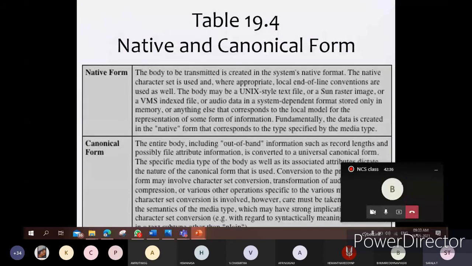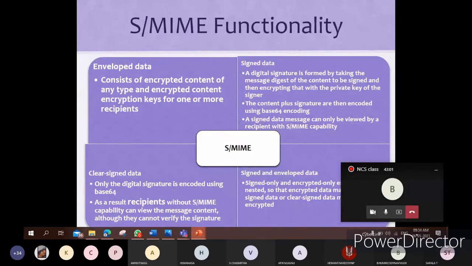Similarly, if we are representing video in the form of MPEG, then it is the actual standard format of transmission of data through mail. But if it is not in the MPEG format, then convert the data into the standard format, then transmit it. That is the actual representation or conversion in the form of canonical form, okay.